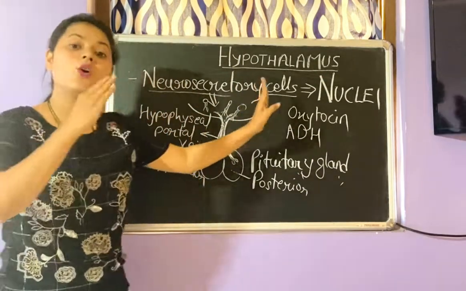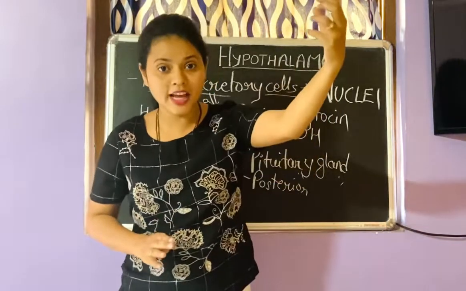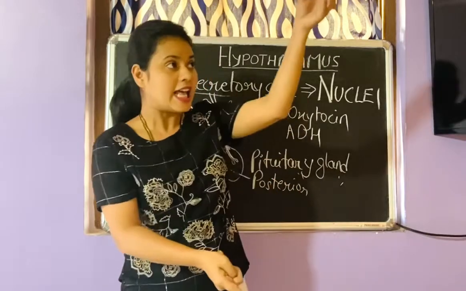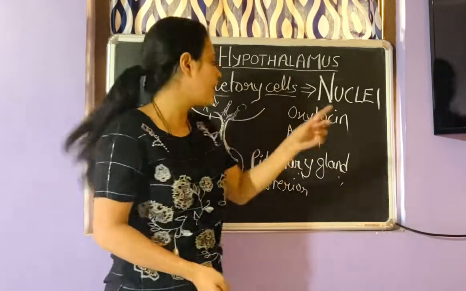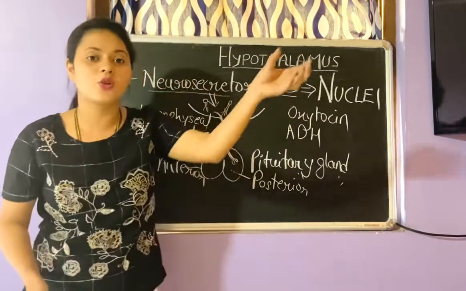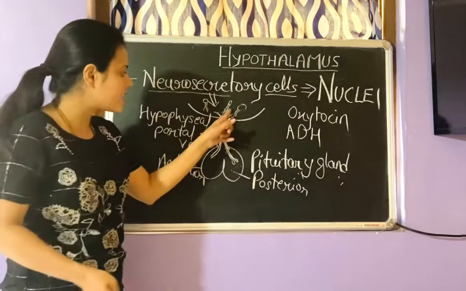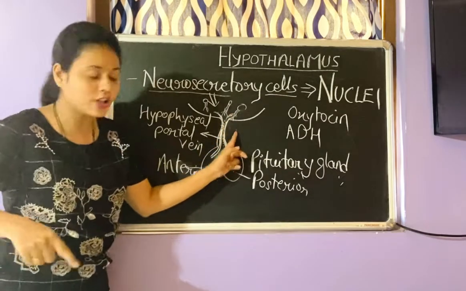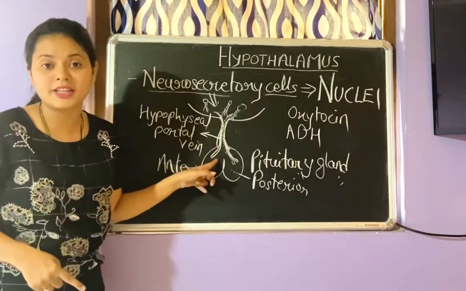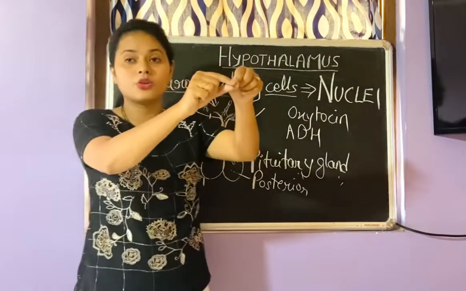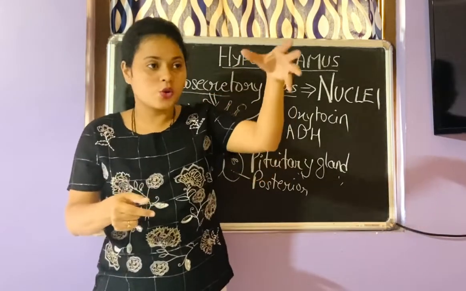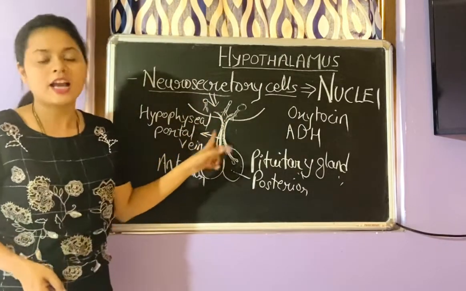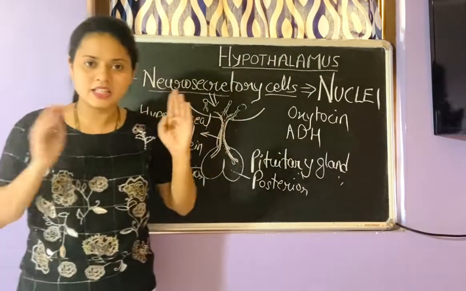Whereas the hormones released from the hypothalamus to regulate the posterior pituitary gland come via direct neurons, axons and then nerve endings. There is no neuronal connection to the anterior pituitary, that's why there is a portal vein. Is that clear?